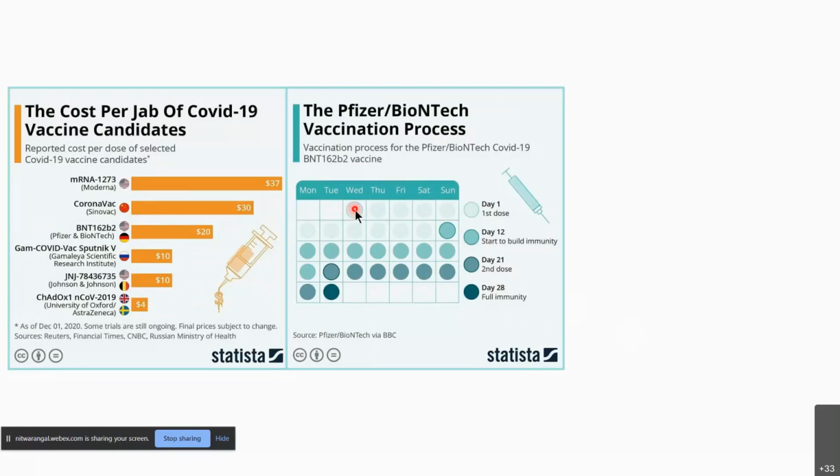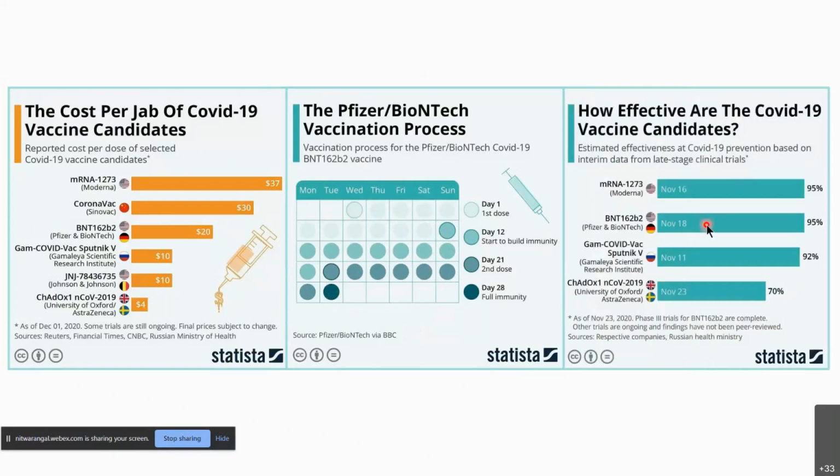So the first day you get the dose, at the 12th day you start to build immunity, then on the 21st day you get your second dose, and then on the 28th day you get your full immunity. So this again tells you how the vaccination process is going to proceed and how it will affect you in terms of dates. Then the efficacy rate: Moderna has the highest at 95%, then Pfizer 95%, and the Russian one 92%, the Oxford one at least 70%. These are pretty old data, so these might change.